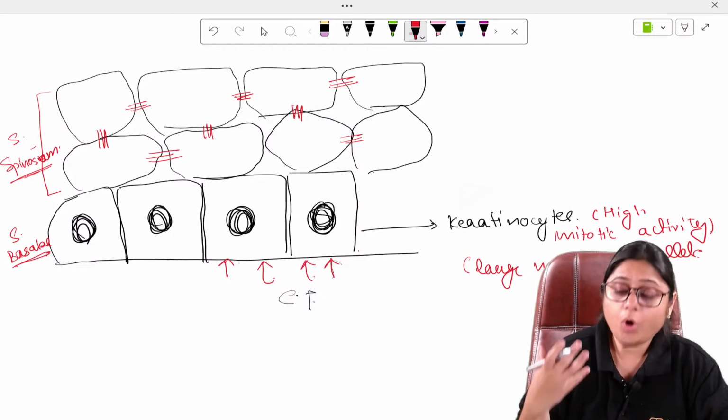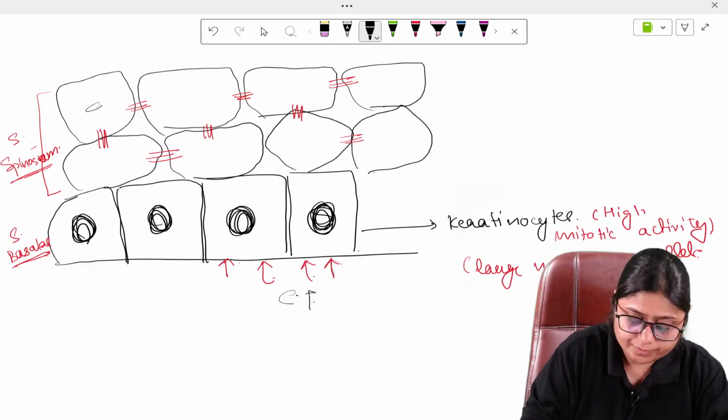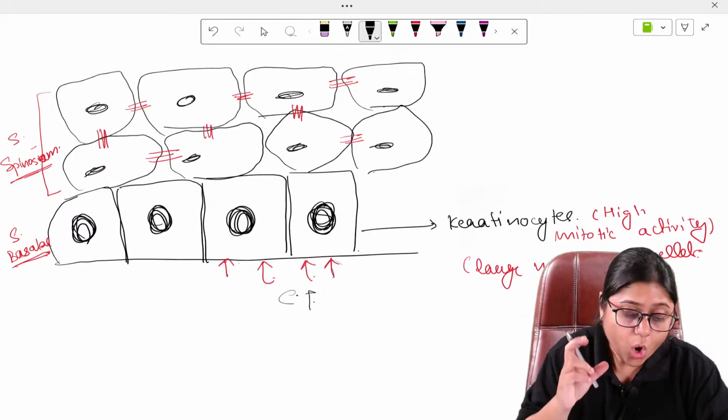And the important property which you must know of these cells is that these cells have something called Odland bodies.